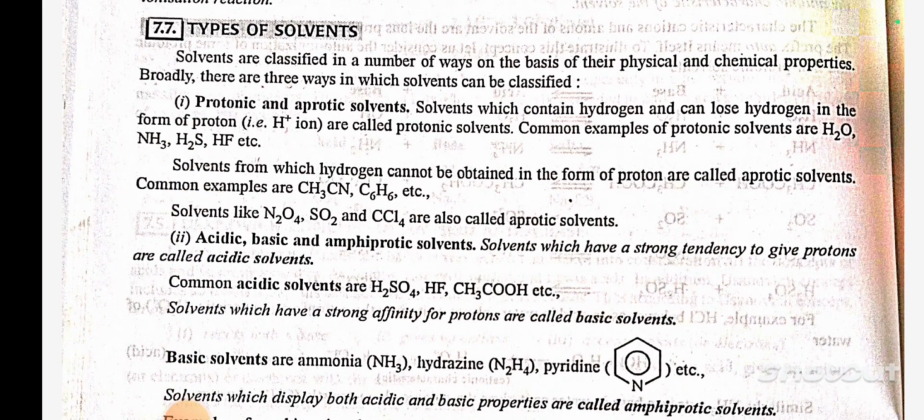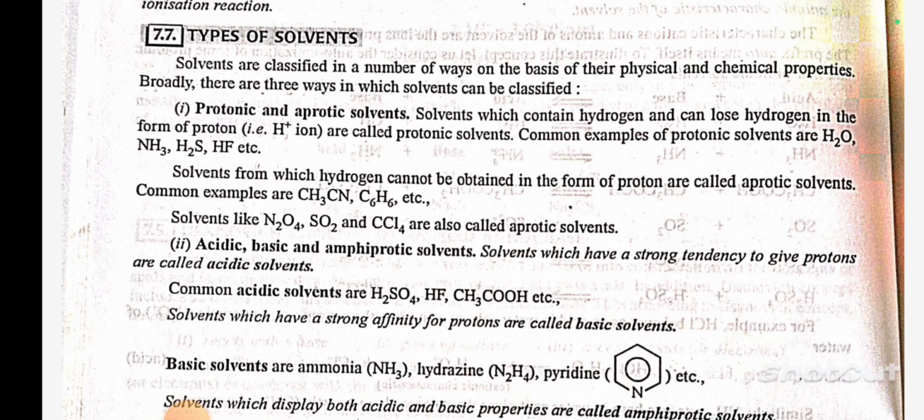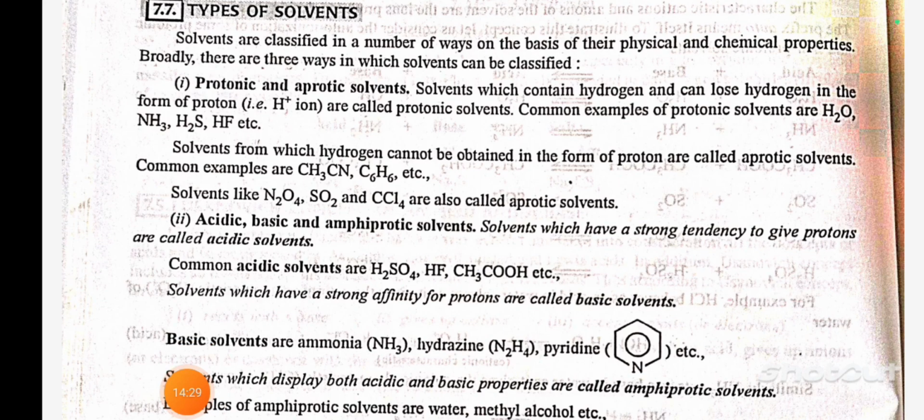Types of solvents. Solvents are classified in a number of ways on the basis of their physical and chemical properties. Broadly, there are three ways in which solvents can be classified. Number one, protonic and aprotic solvents. Solvents which contain hydrogen and can lose hydrogen in the form of a proton, that is H+ ion, are called protonic solvents. Common examples of protonic solvents are H2O, NH3, H2S, HF, etc. Solvents from which hydrogen cannot be obtained in the form of a proton are called aprotic solvents. Common examples are CH3CN, C6H6, etc.